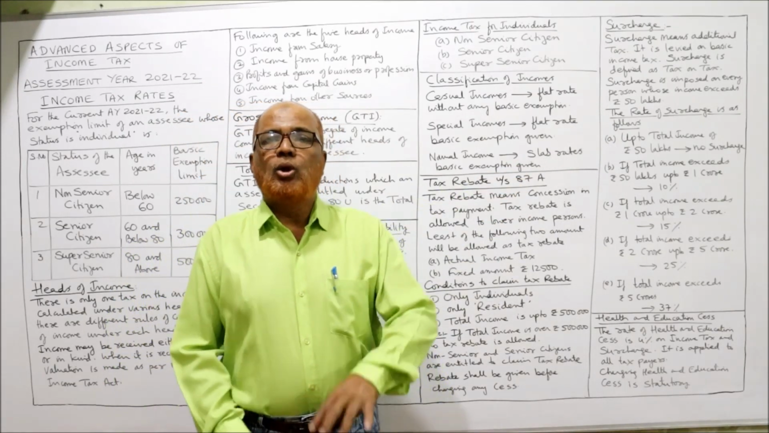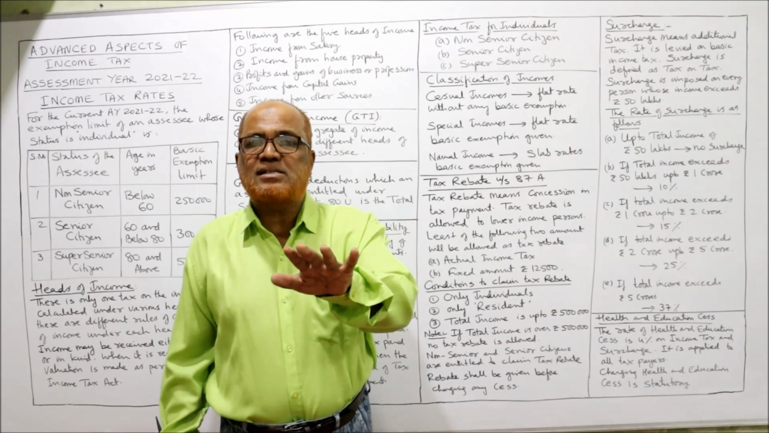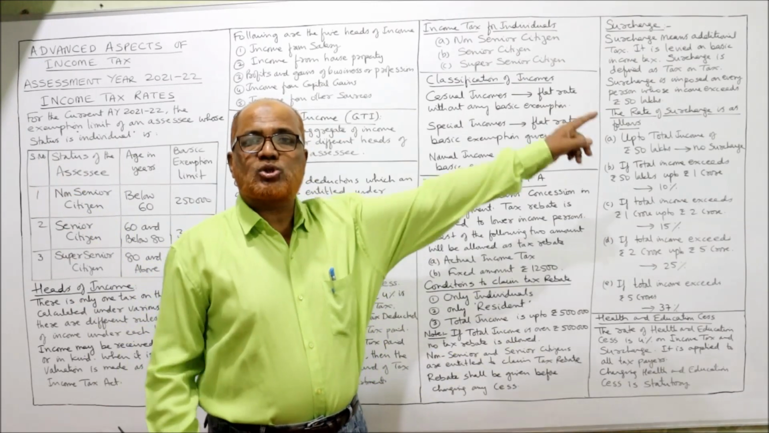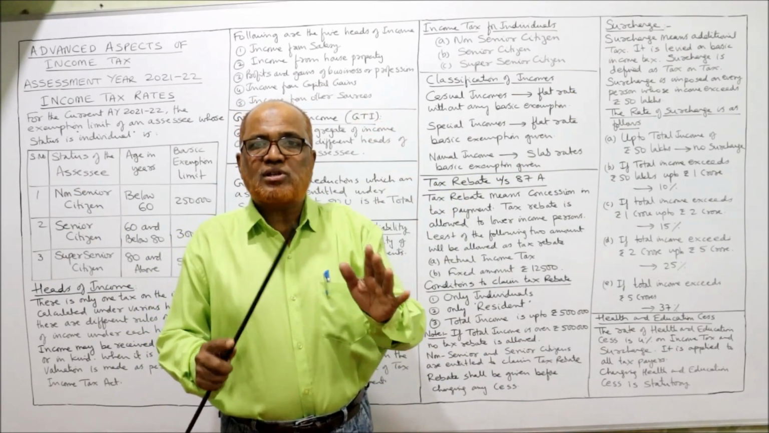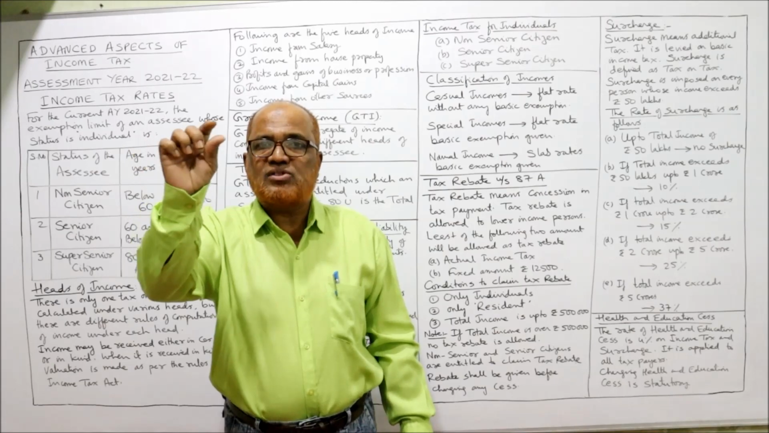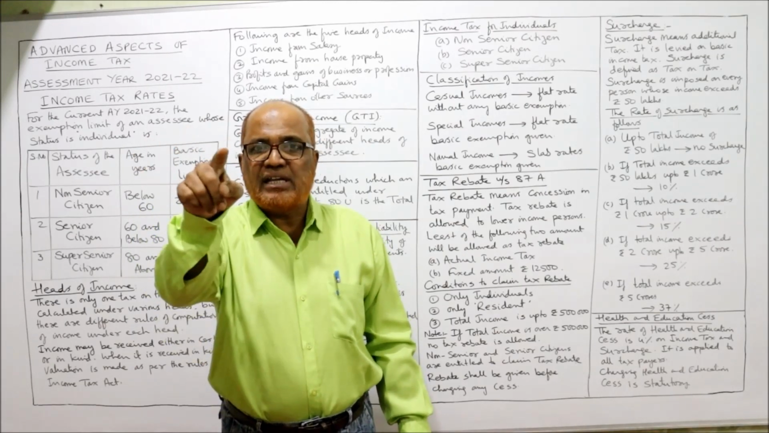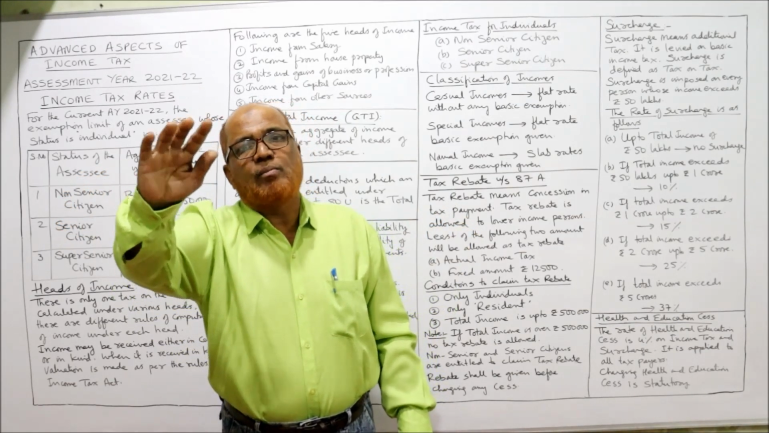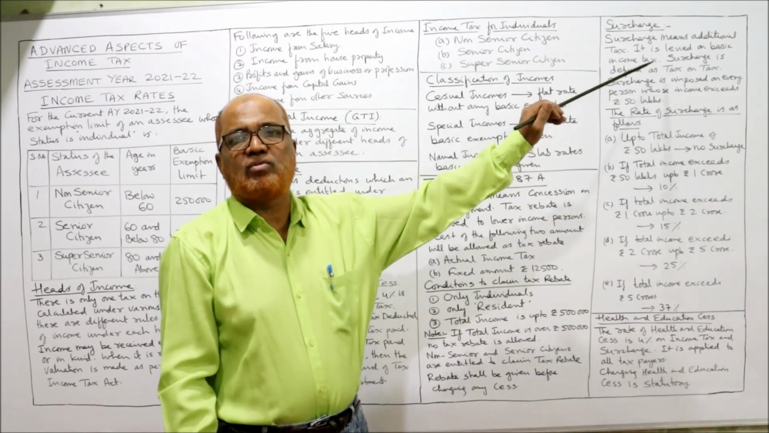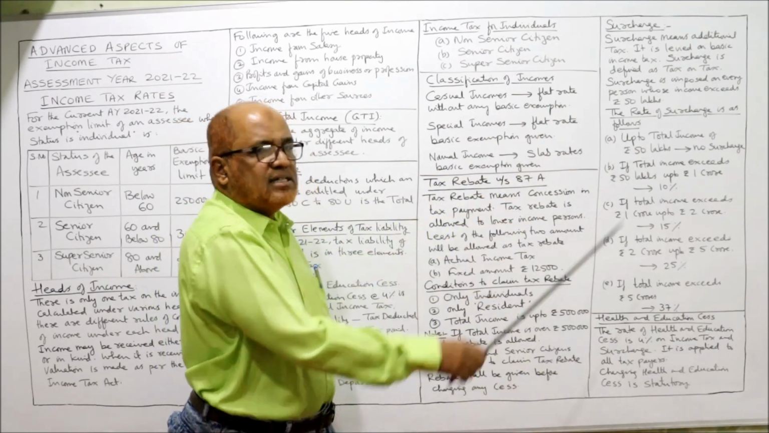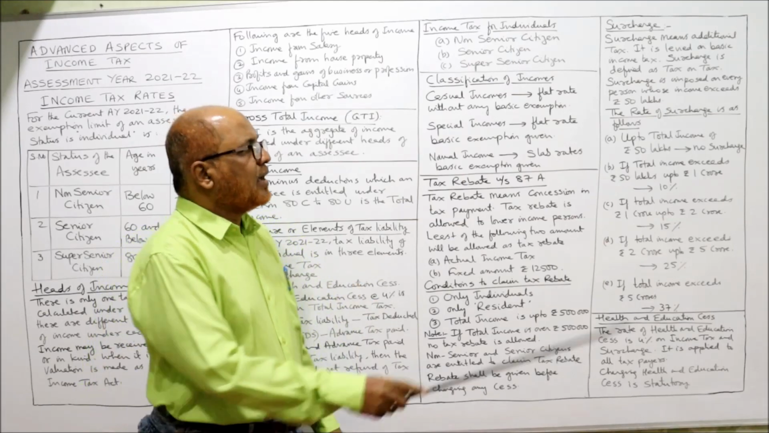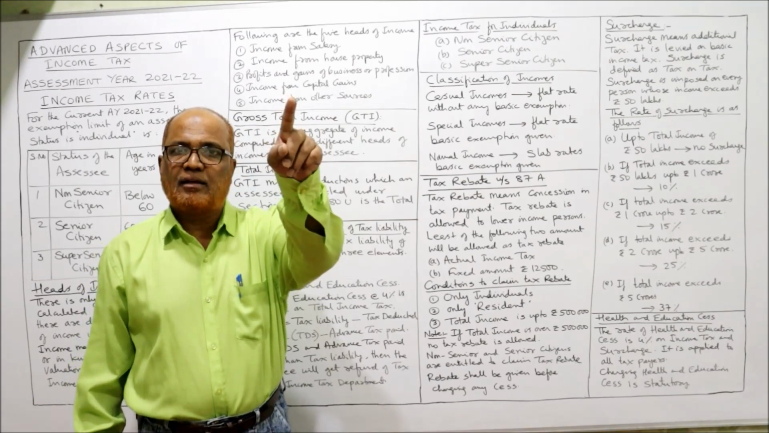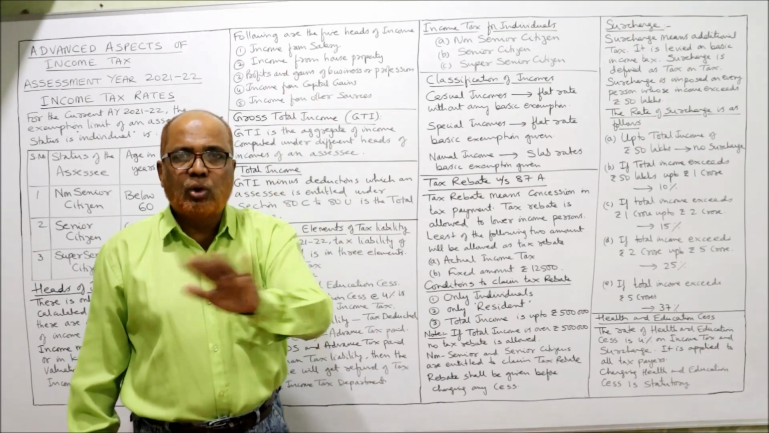First point. No surcharge will be applied if a person's total income is up to 50 lakh. Over 50 lakh rupees total income, surcharge will apply. So first of all, you have to see whether the total income is 50 lakh or less. If it is 50 lakh or less total income, no surcharge. If the total income is more than 50 lakh, definitely surcharge will apply. Now, rates of surcharge are as follows. Carefully remember. Up to total income of rupees 50 lakh, no surcharge. Up to 50 lakh, that means 50 lakh or less, no surcharge.